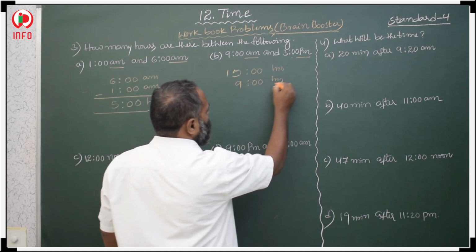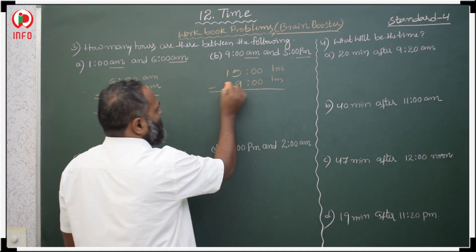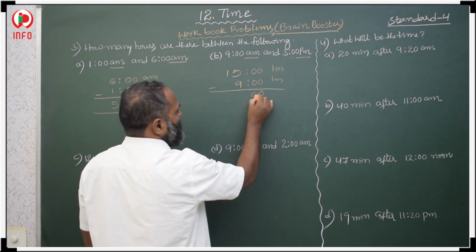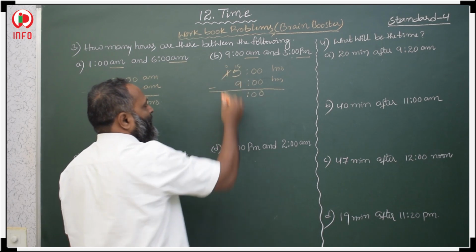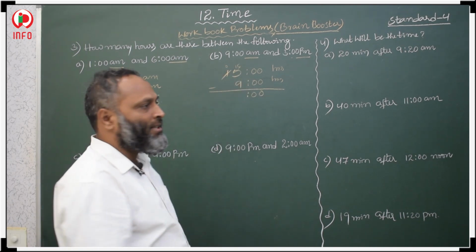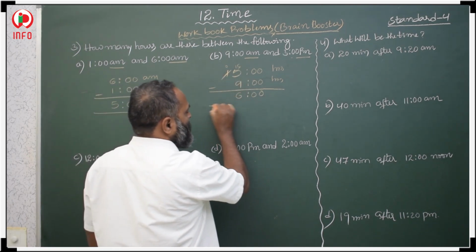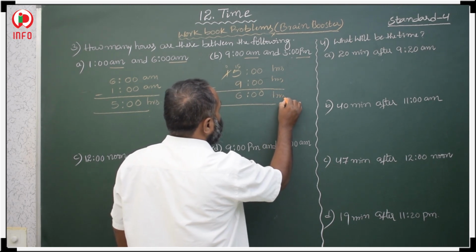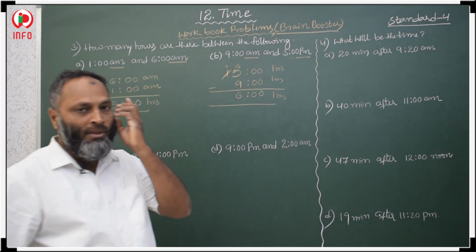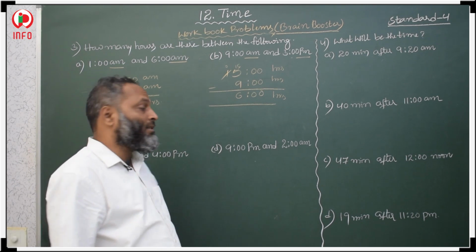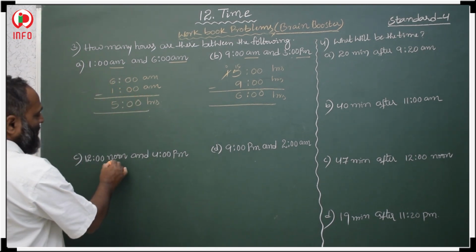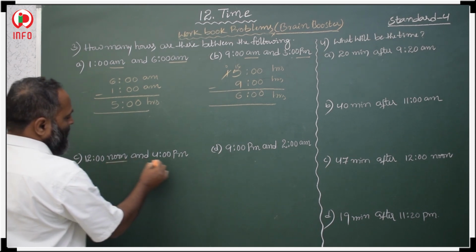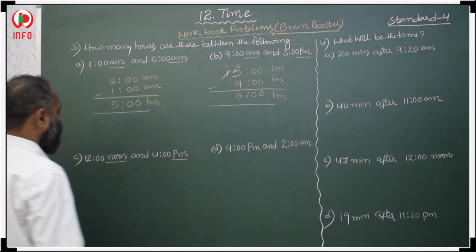For the time difference, 0 minus 0 is 0, and you borrow from here, you get 15. 15 minus 9 is 6 hours. The difference between 9 am to 3 pm is 6 hours.